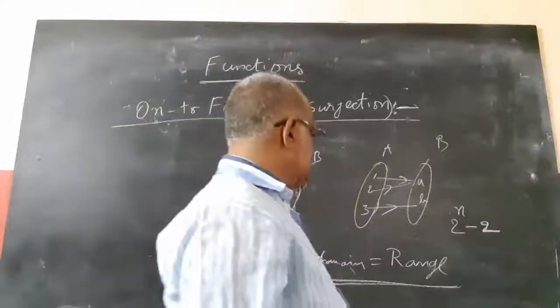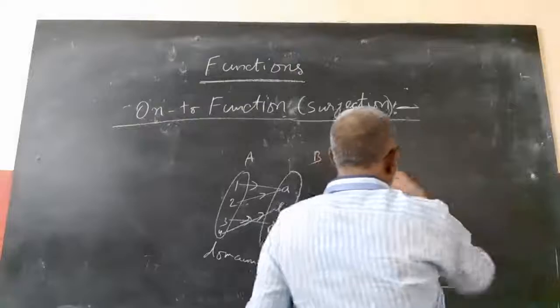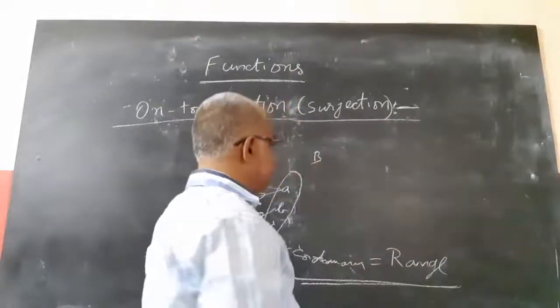Suppose A has r elements and B has n elements.